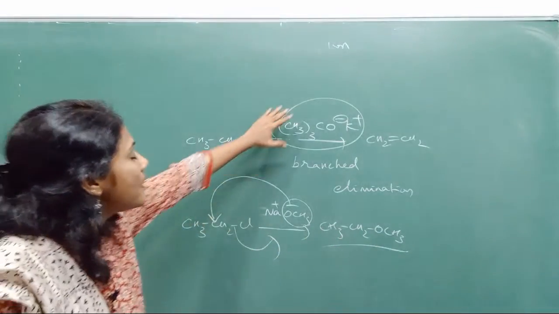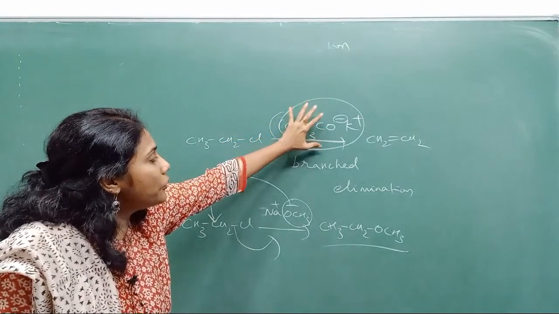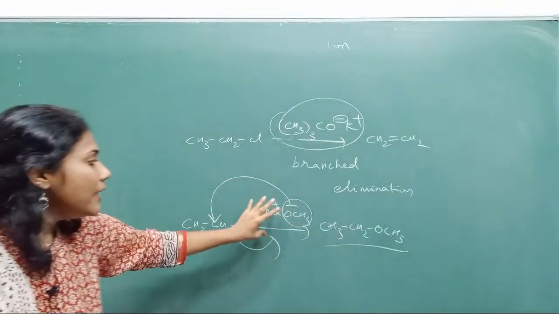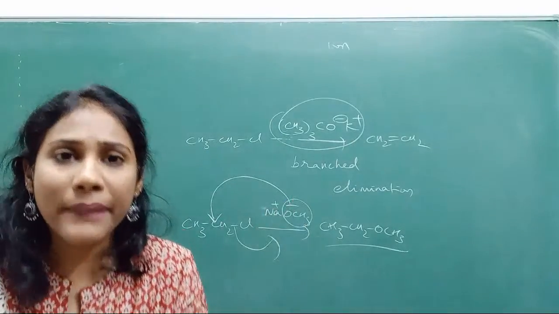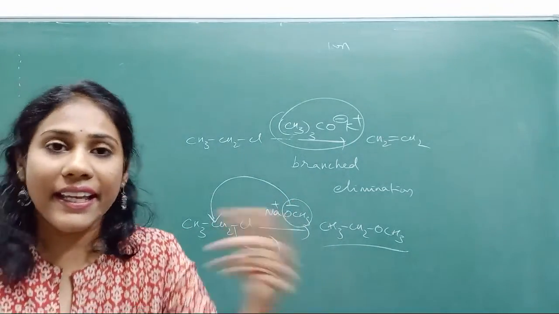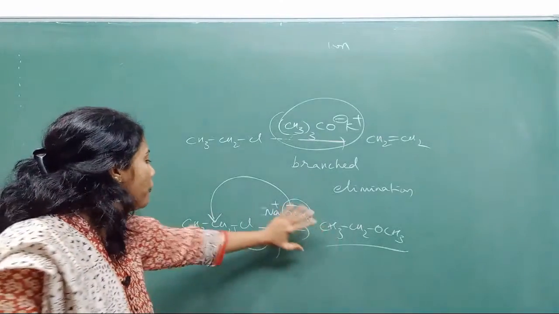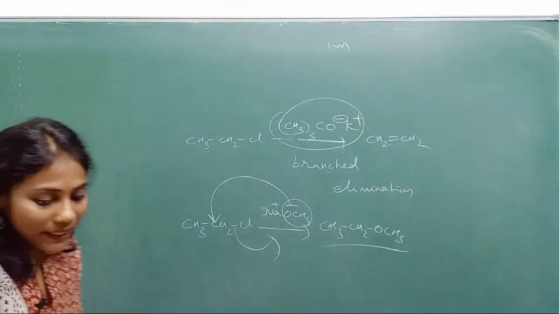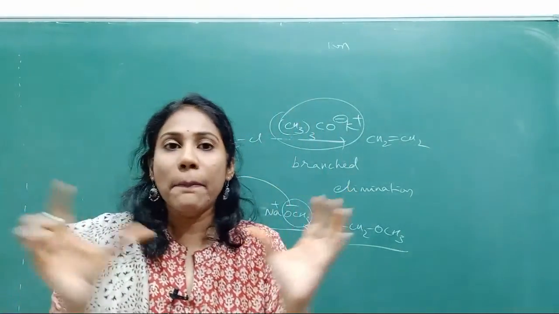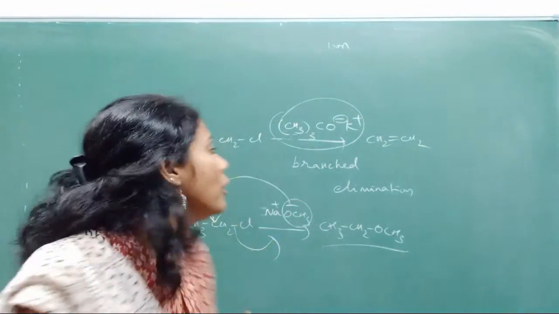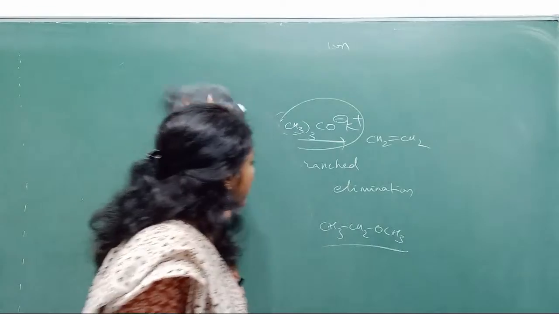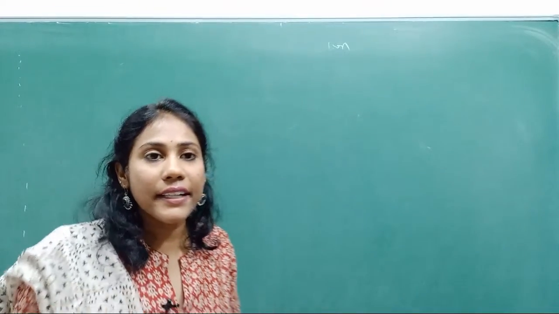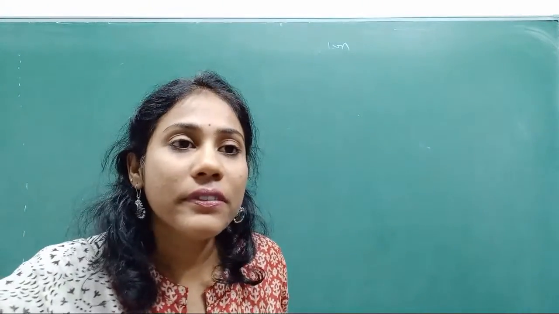So look at this. Complex bases, too much branched bases, always write elimination product. If the base is very simple like ethoxide, methoxide, OH minus, halide, S minus, SH minus, for all of them you can go for substitution. This is also one of the very, very important aspects, and read that small paragraph that's there in the NCERT textbook. That's very, very important, don't neglect. After substitution reactions, you have a small box in NCERT, read it now, fine.